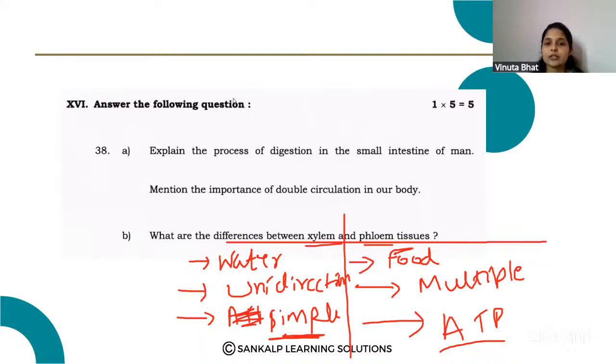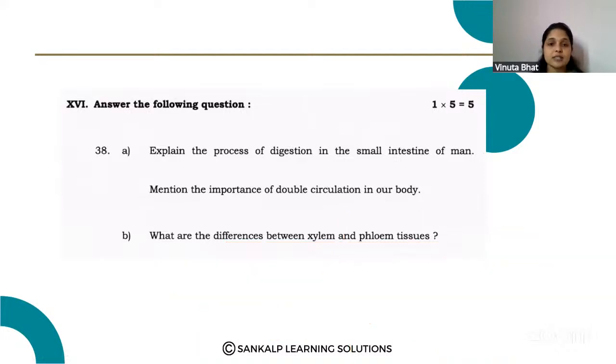Okay, so dear students, we have completed the first model question paper. We have solved the physics, chemistry and biology sections in this question paper. I hope this is very helpful for your board exam.